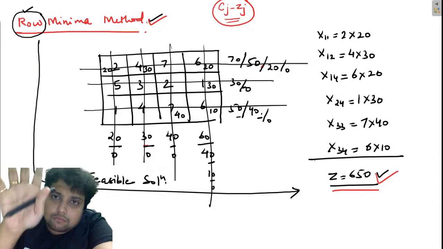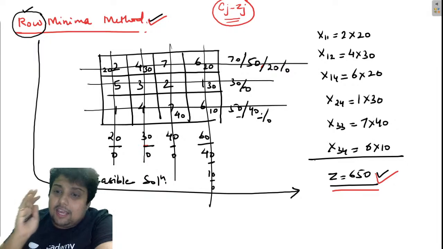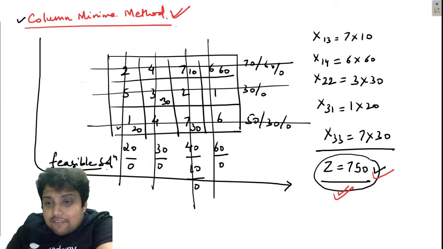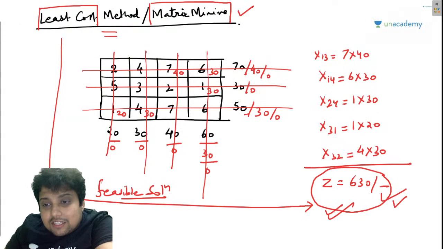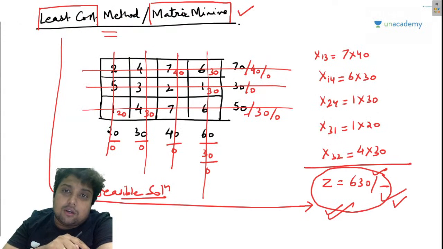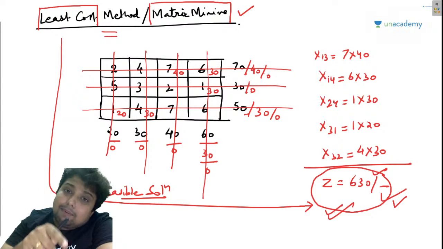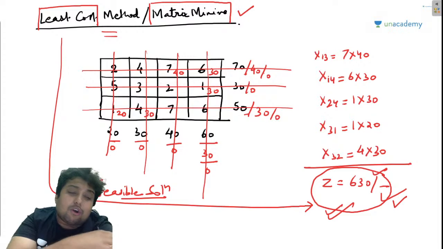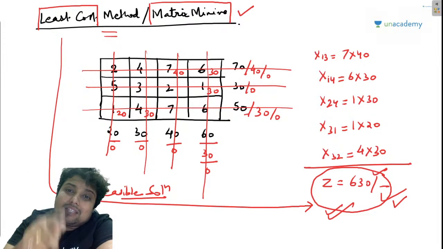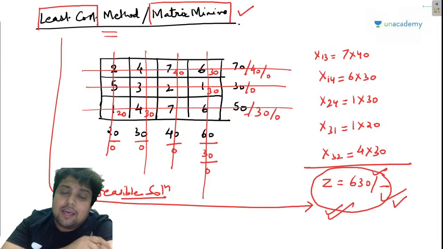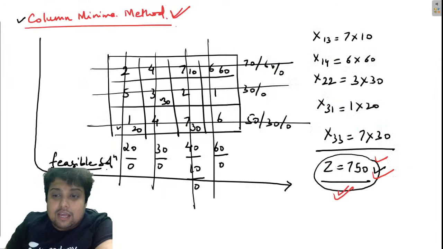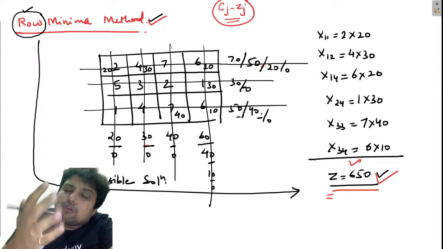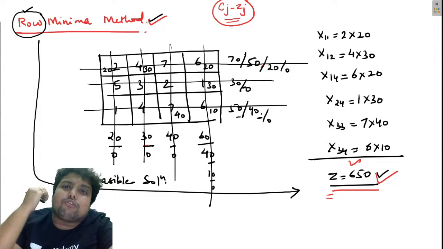But if the feasible solutions for the same problem are 650, 750 and 630, then 750 and 650 are not optimal solutions at all.